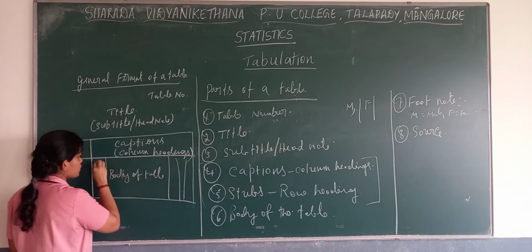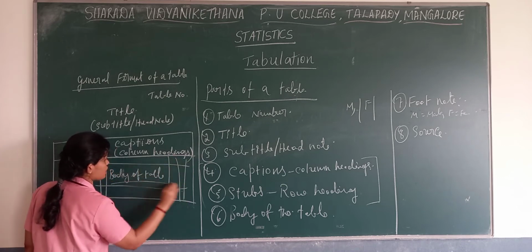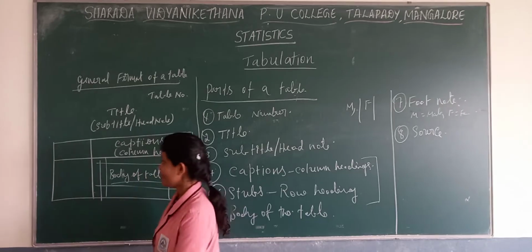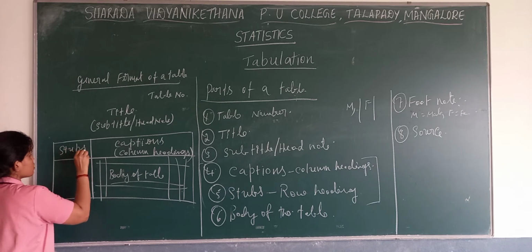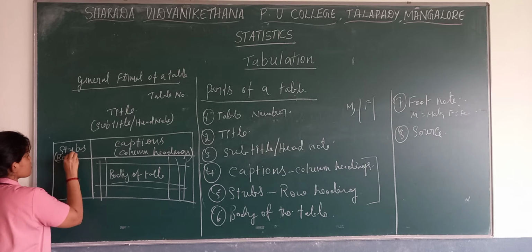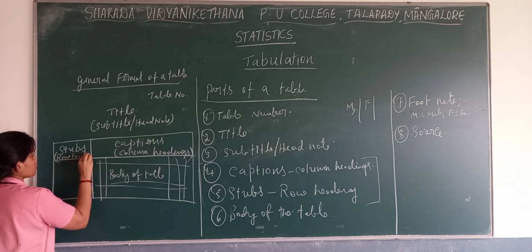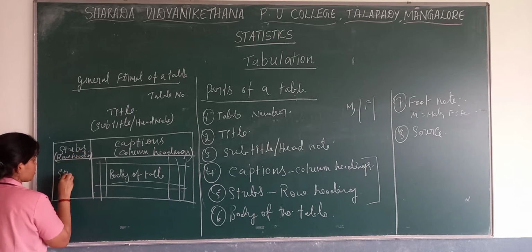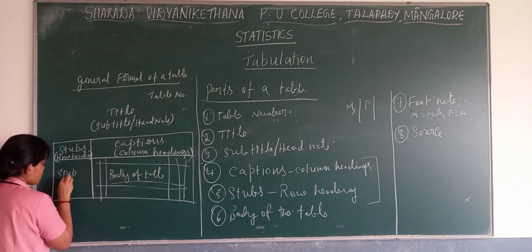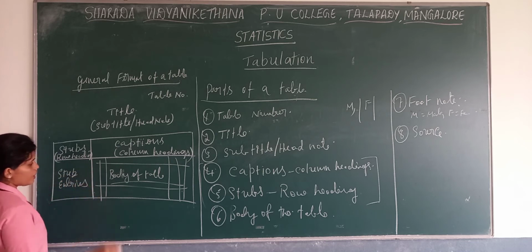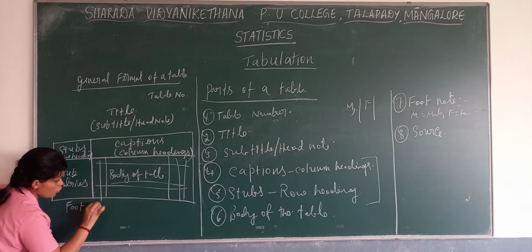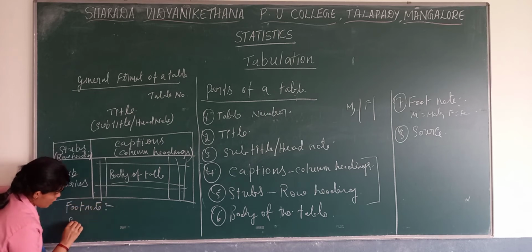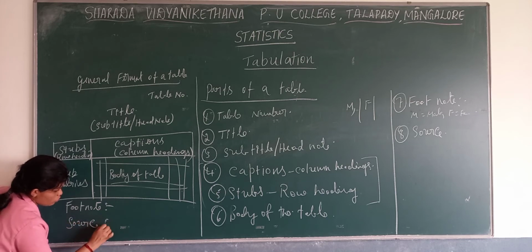This part contains the body of the table. Then here are the stubs, that is, row headings, and stub entries. Stub entries means you are writing the row headings. Then here comes your footnote, and here comes your source.